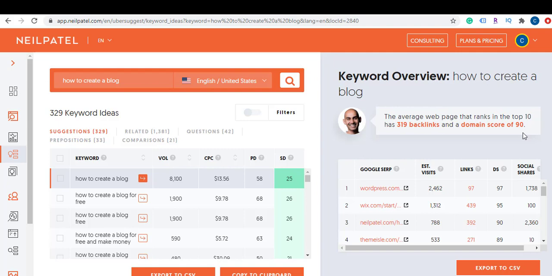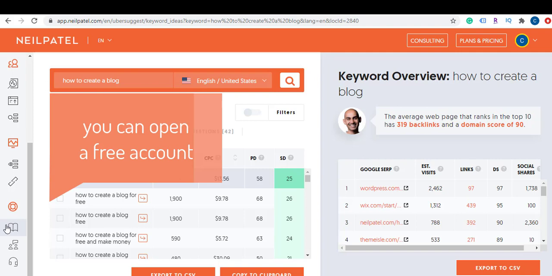Okay. All right. So like I said before, besides being able to use this for free, another thing that I like a lot is the training that they offer. So if you go to this page, you can just scroll down to this area here. There is the knowledge base, and you're going to find several videos about SEO and how you can improve your SEO, the SEO on your blog or your website to increase your chances of ranking on Google.